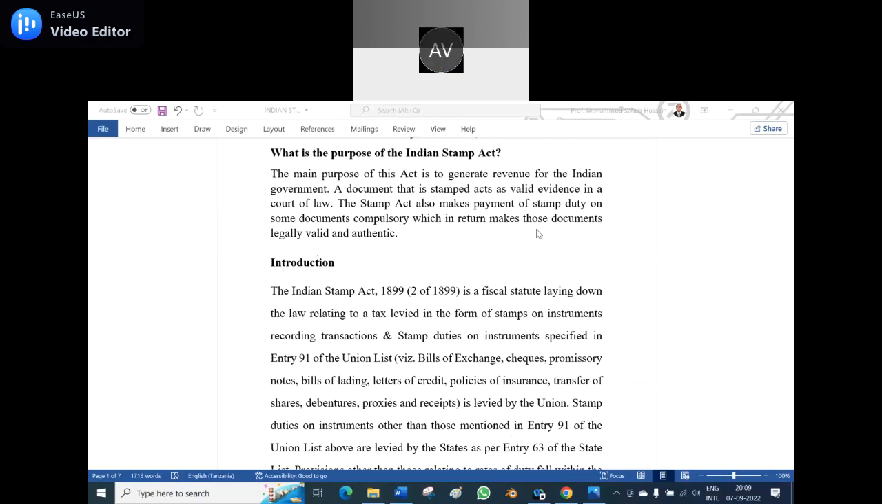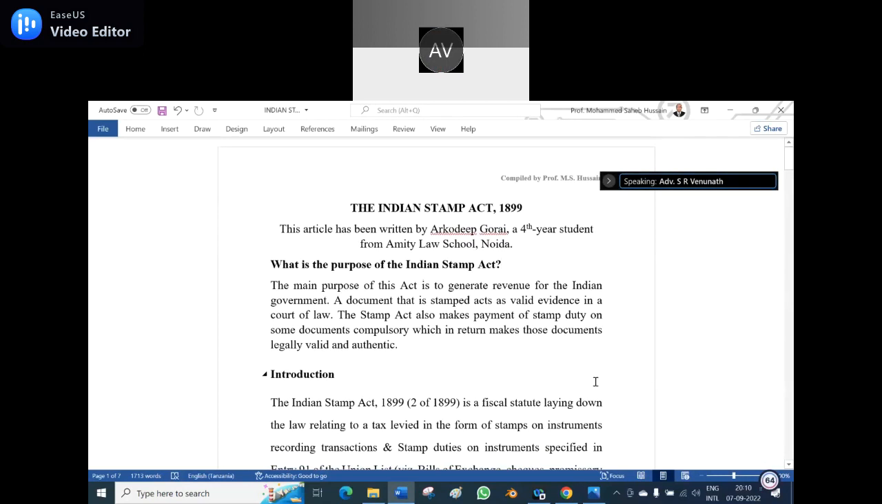Bills of exchange, checks, promissory notes, bills of lading, hundis, debentures, shares. These are instruments only. Does it come under the union list or the state list? I didn't get you.